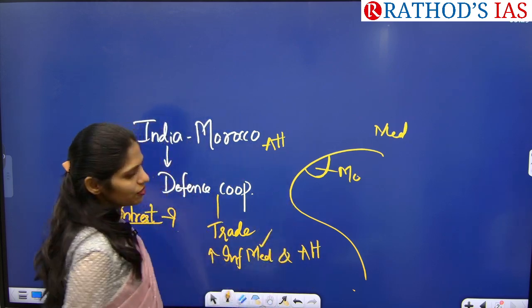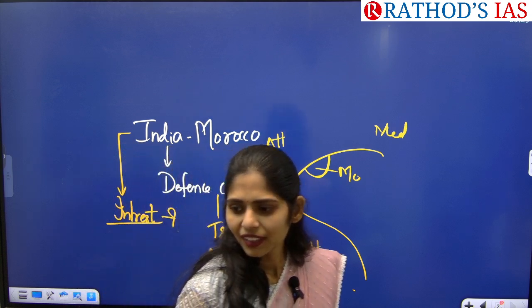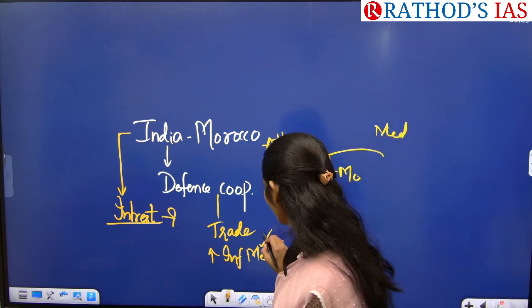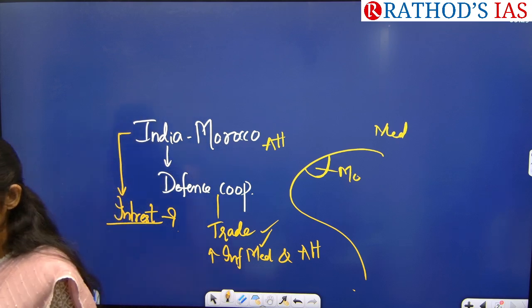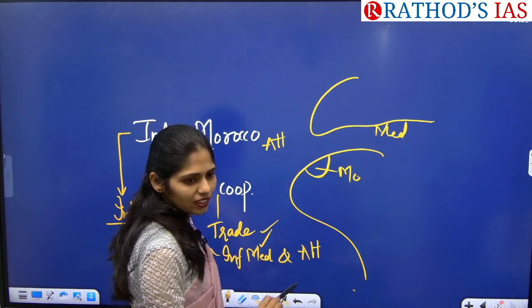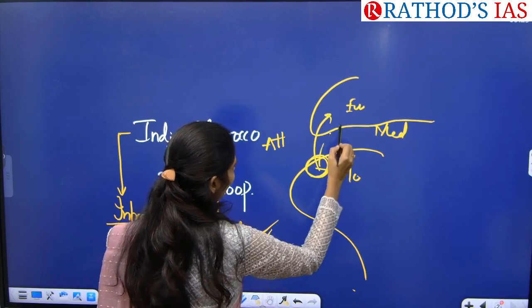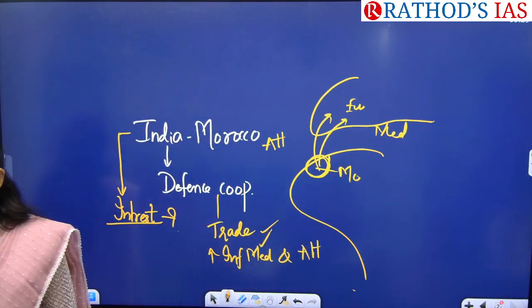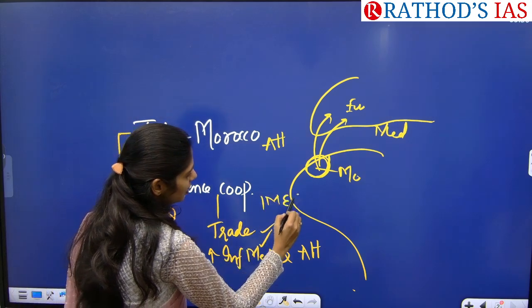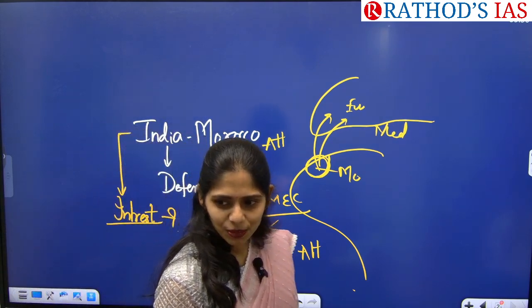So what is the importance of the Mediterranean Sea in the recent past? Okay, most of the trade. I wrote that point, trade. Next. That means here we have, what is this continent? Europe. So if we are increasing our influence in this region, then what happens? We can also slowly spread our influence in Europe. That means, can I say indirectly it is useful for IMEC? Next.